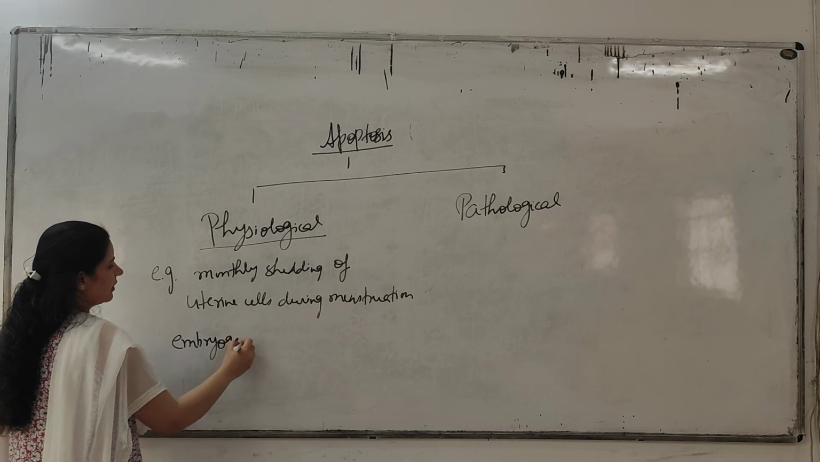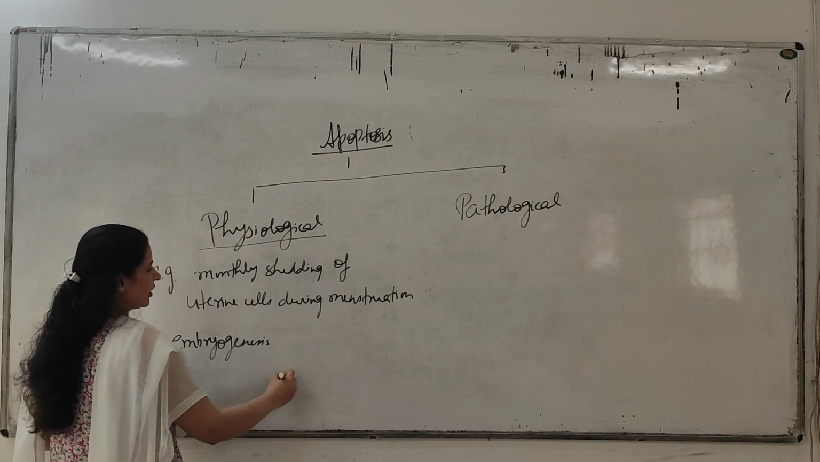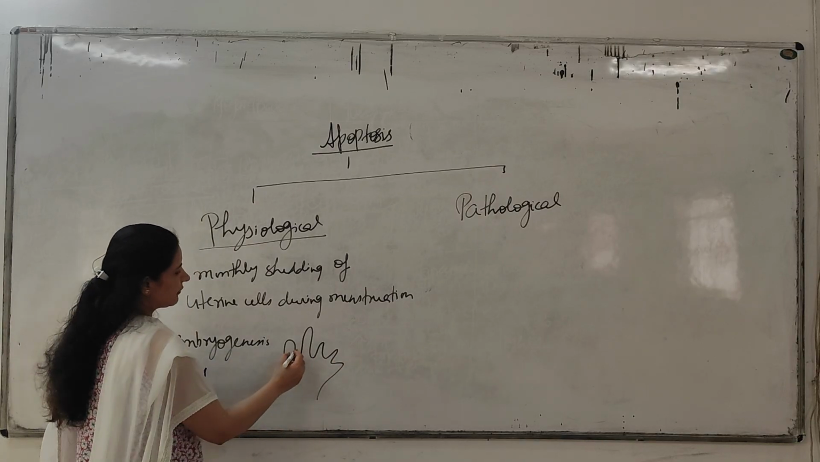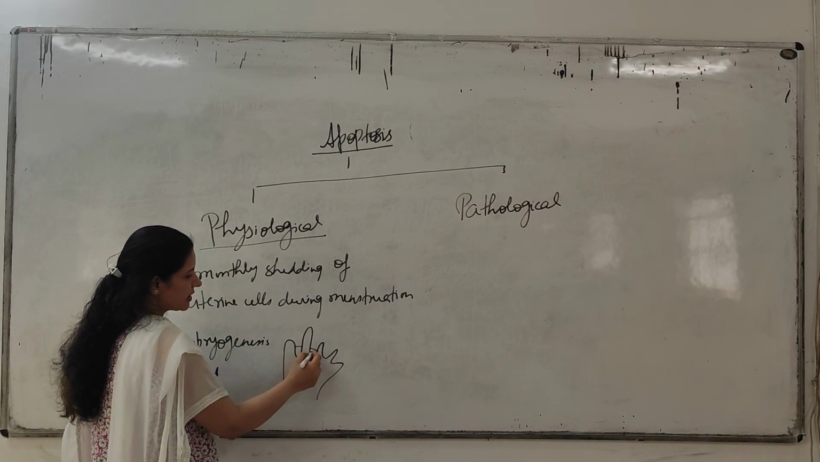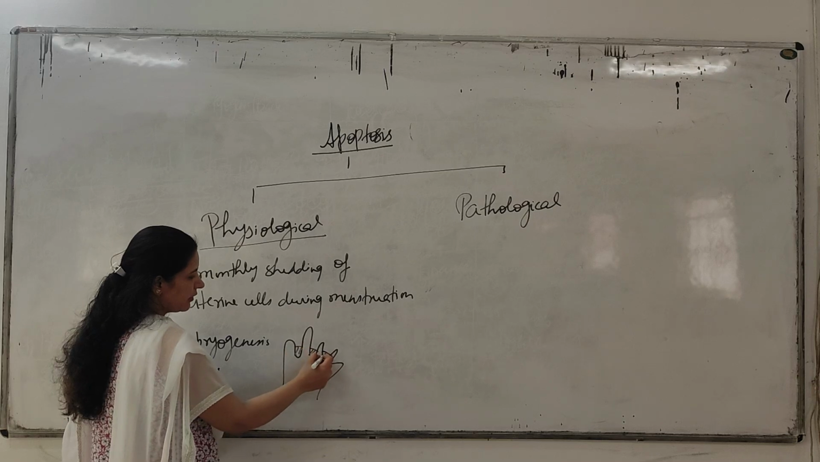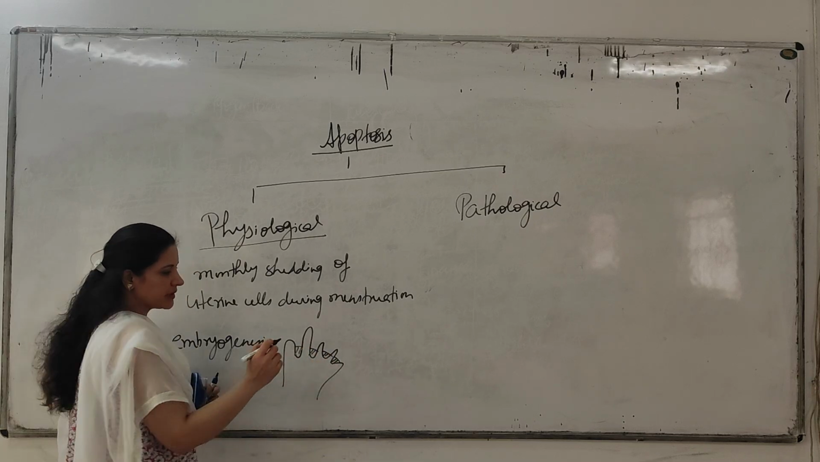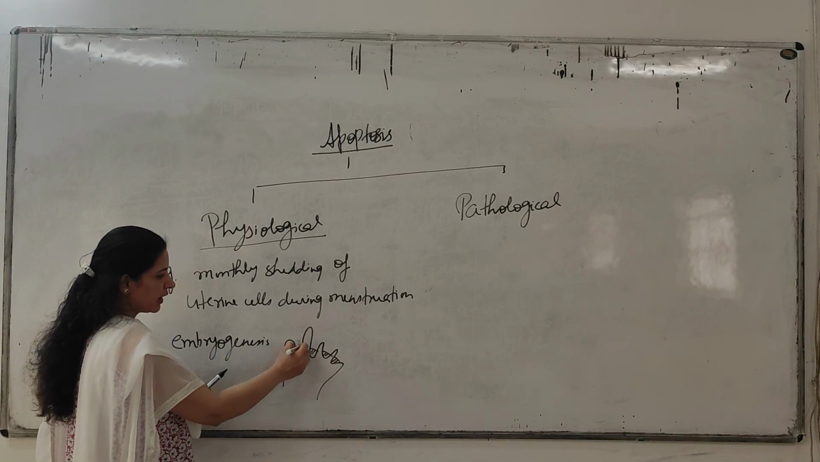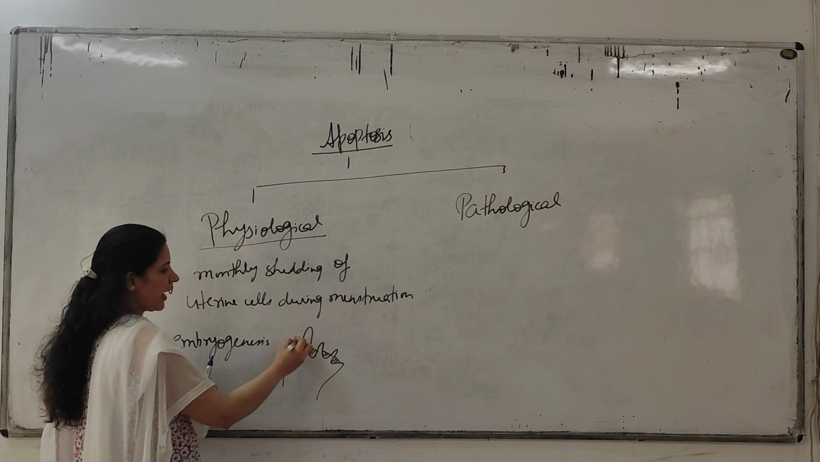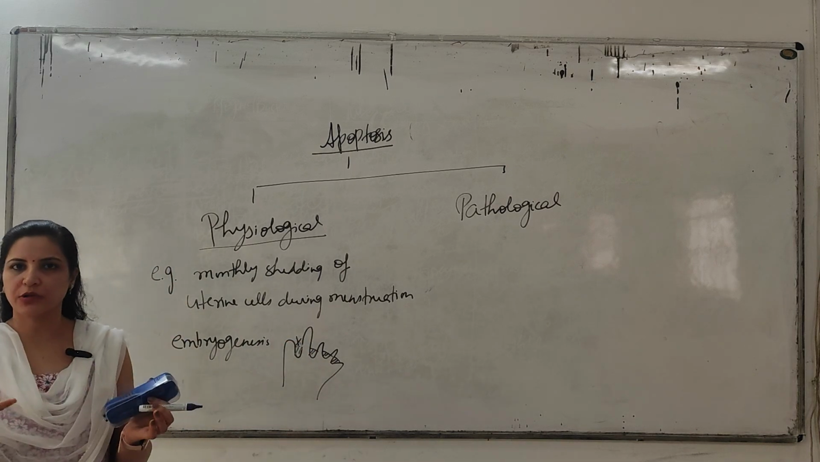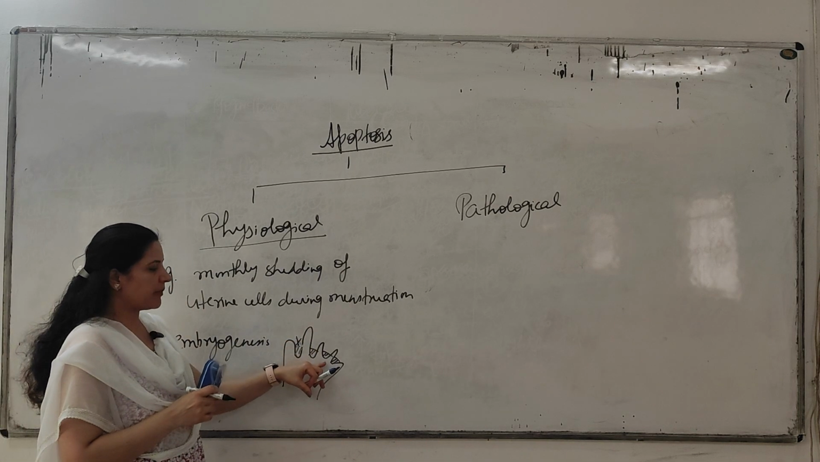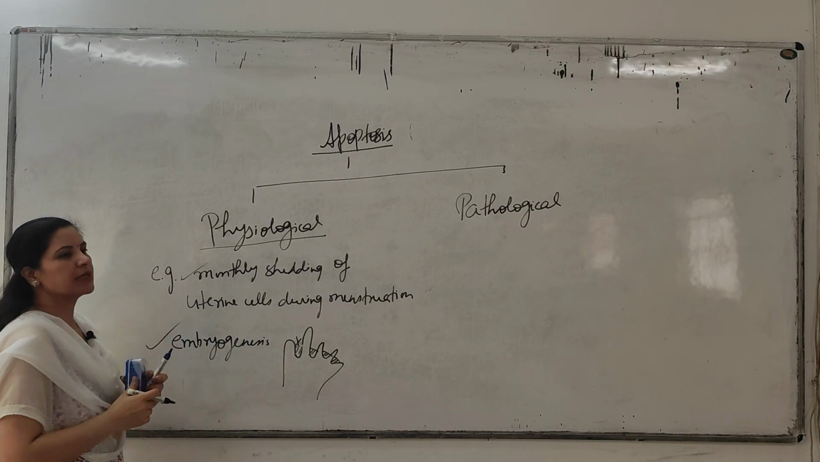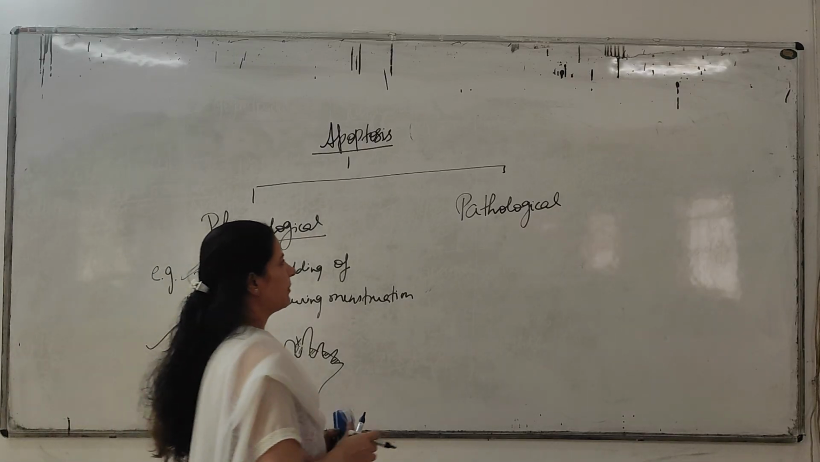Like during embryogenesis, this is the development of your fingers. When the hand develops, in between the fingers there is a web. Okay, in the embryo the web is there. So by the process of apoptosis, this web will dissolve and a normal hand will form during embryogenesis. So the dissolving of this web is also an example of physiological apoptosis. Okay, so these are the two examples of physiological apoptosis.